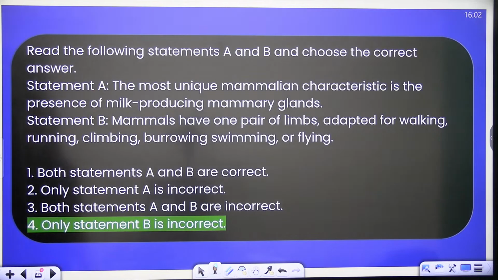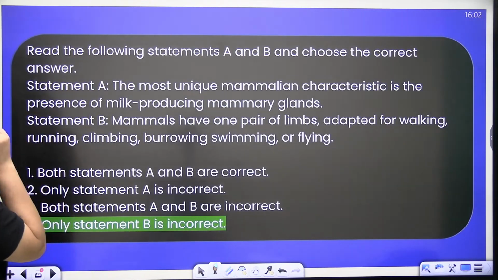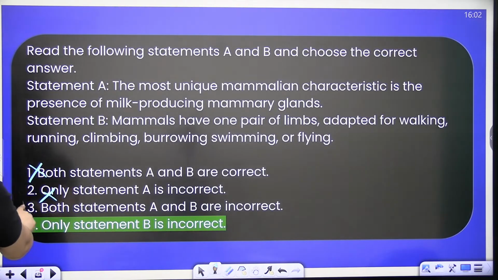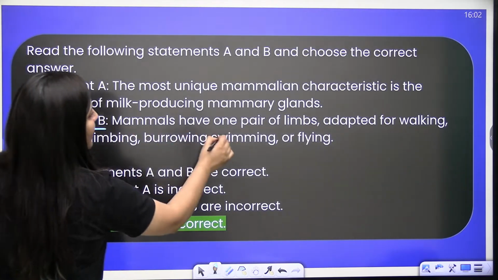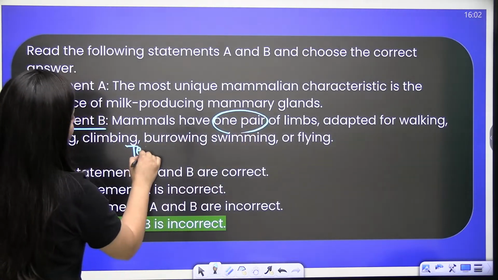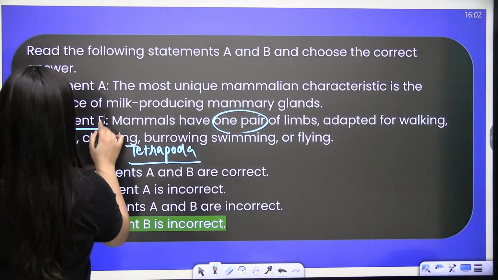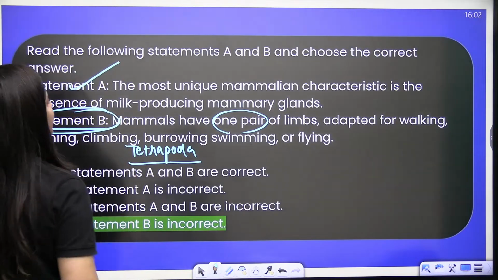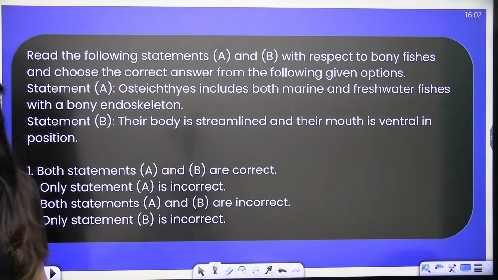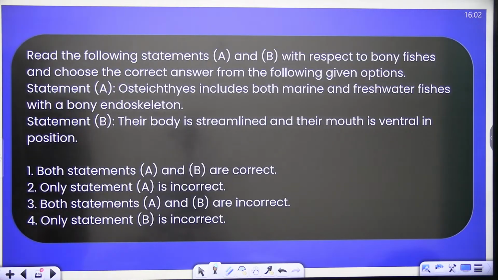Exactly, you have to figure out the correct answer. So they are saying both the statements are correct. No. Only statement A is incorrect. No. Both the statements are incorrect. No. Statement B is incorrect, bache, because they have two pairs of limbs. That is why it is part of superclass Tetrapoda. So this statement is incorrect, but statement A is correct. Done.